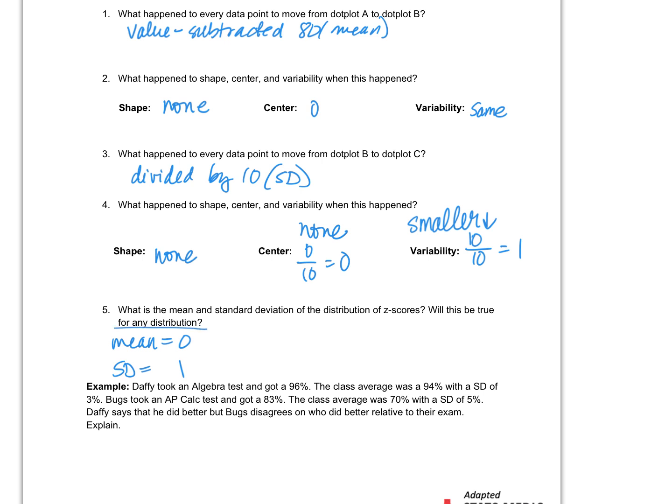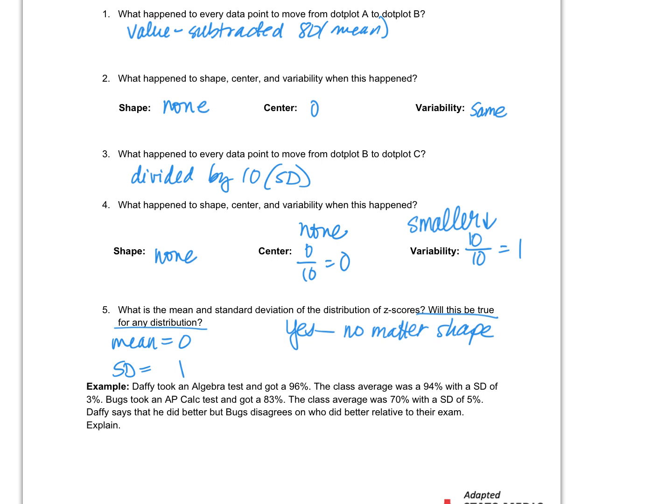Is this true for any distribution? Yes. No matter the shape, the center of the z-scores will always be a 0, and the standard deviation will always be a 1. So if it's right skewed, left skewed, these rules still apply. Doesn't matter.